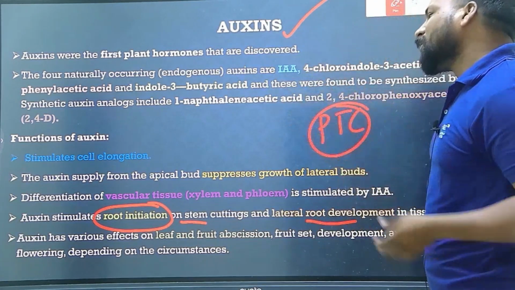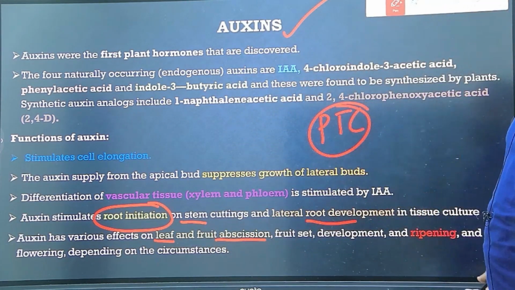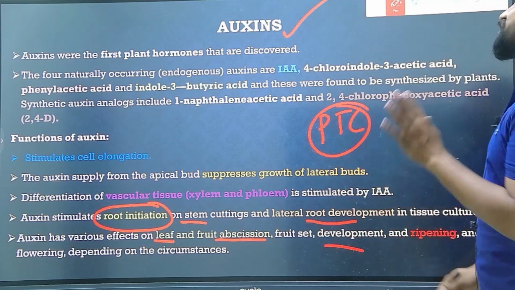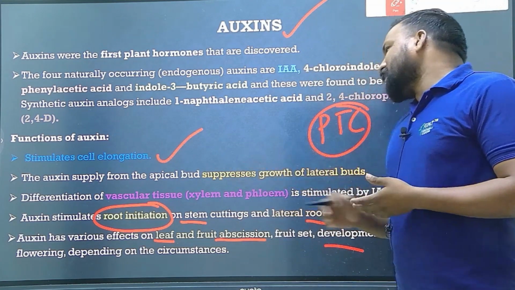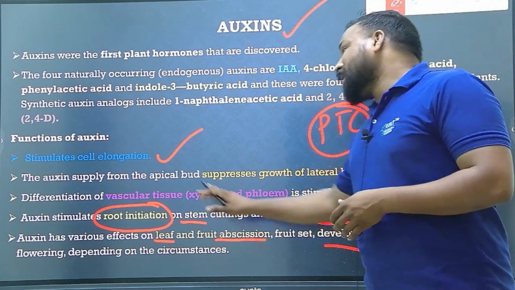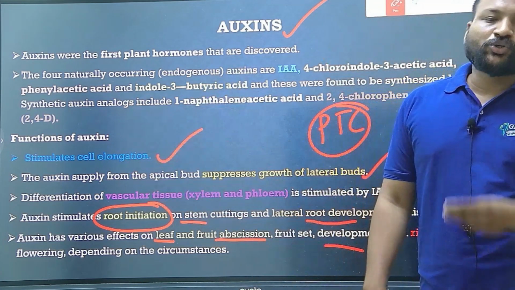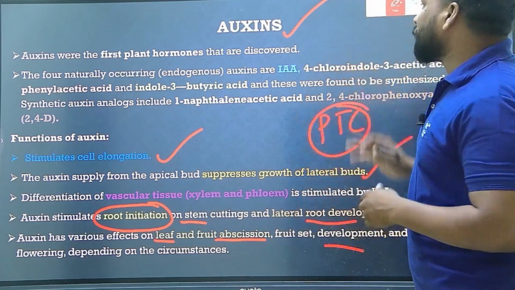Okay, and auxin also has various effects on leaf and fruit abscission, and fruit setting and development as well. But the main function, do remember, is cell elongation, and they suppress the growth of lateral buds. They also differentiate the vascular tissue into xylem and phloem, and they initiate the root. Okay, so that is about auxin.